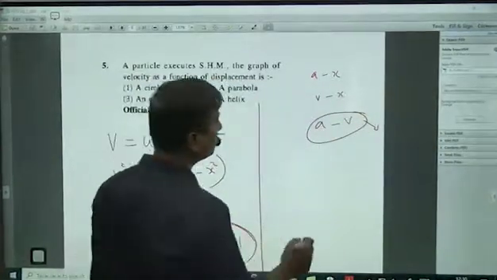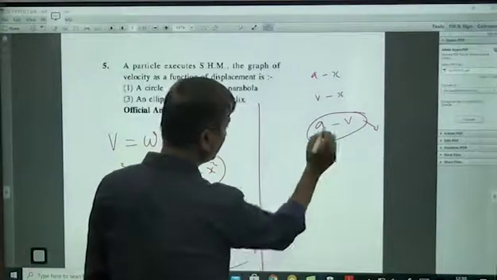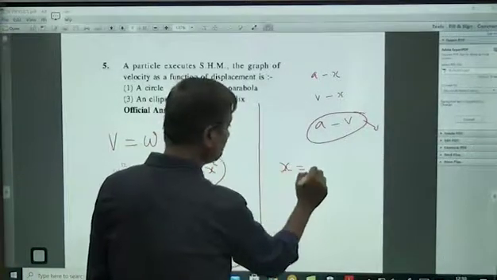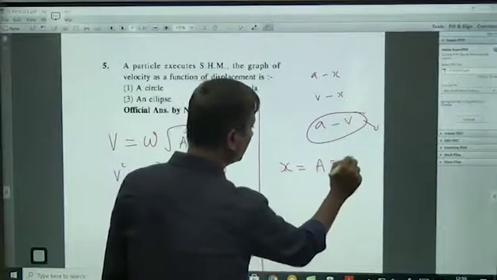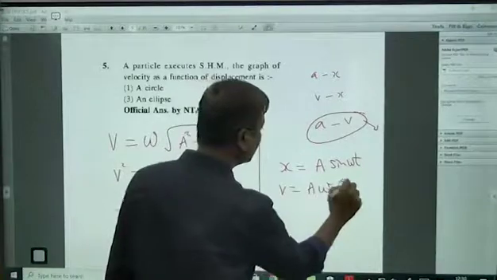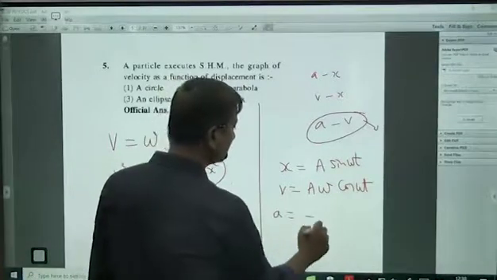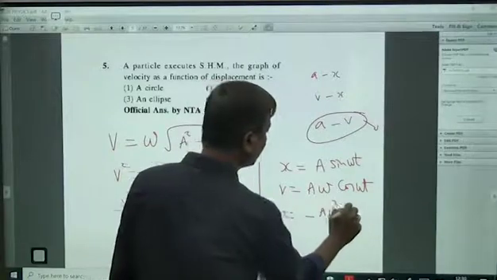It is better you are taking first, suppose if you take x equal to A sine omega t, right? Then V is equal to A omega cos omega t. It is better doing like this. And acceleration is equal to minus A omega square sine omega t.